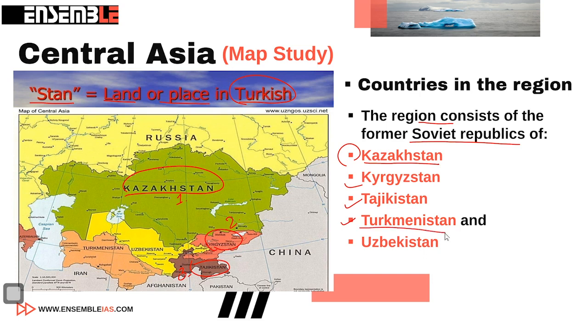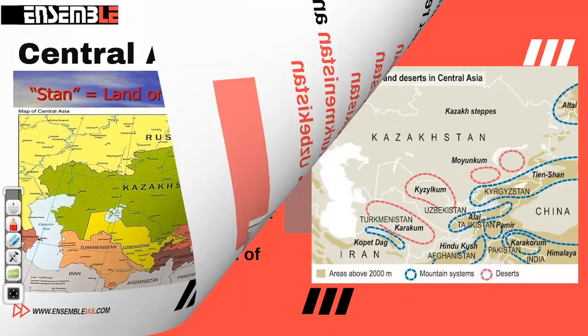Fourth is Turkmenistan. This is Turkmenistan in the map and this is the fourth country in Central Asia. And fifth is Uzbekistan. So these five countries are mainly known as Central Asia. There are some important water bodies, like the Aral Sea, located here. So this location automatically becomes important if you are learning about Central Asia.